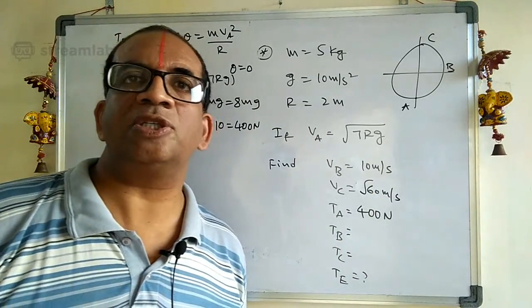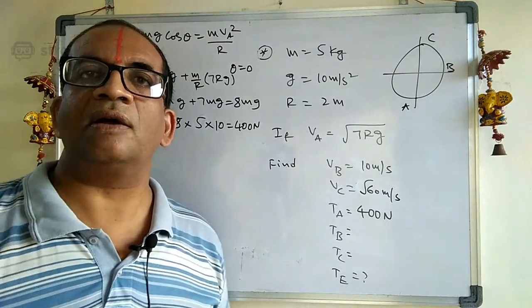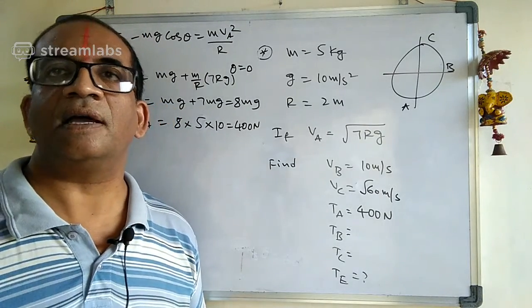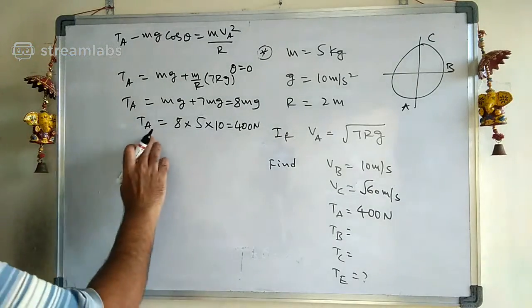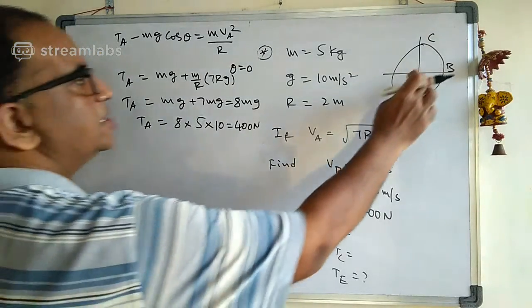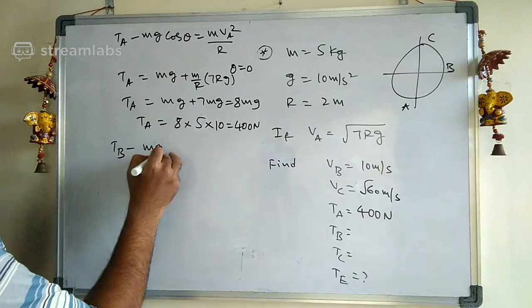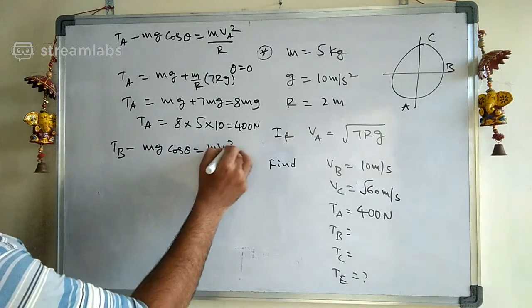Dheeraj Ishwar has written the tension at C. Good, very good. Have you got it? Now see the next one. Tension at A you got. Now tell me what is the tension at B? Carefully, tension at B: TB minus mg cos theta is equal to m Vb square by r.